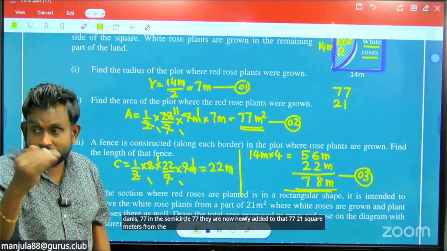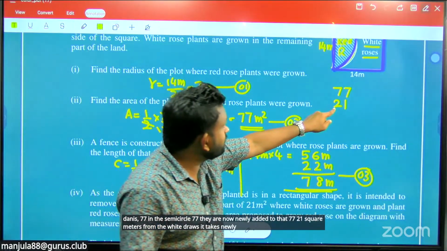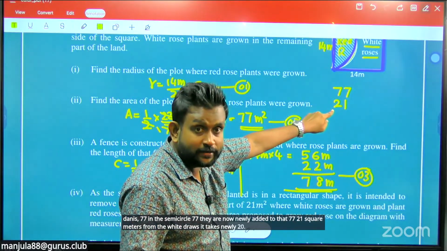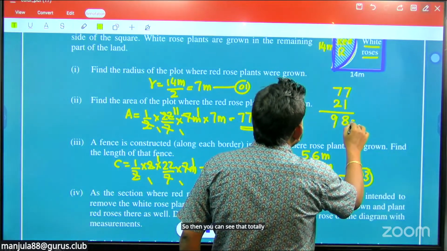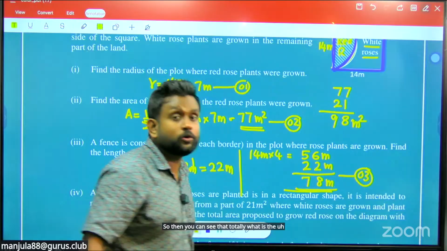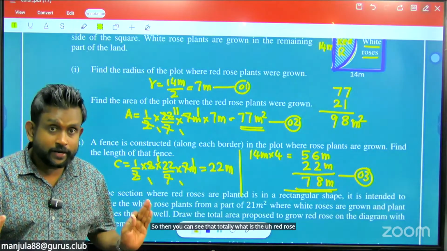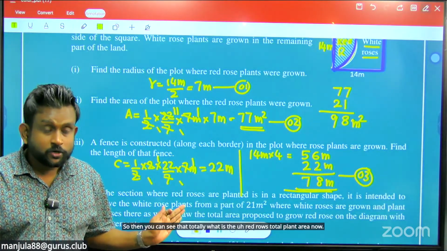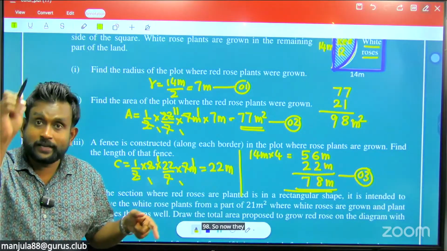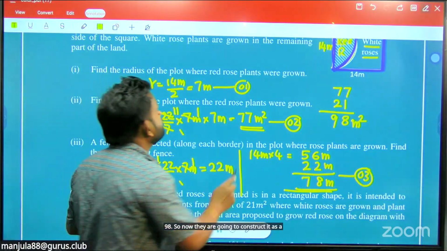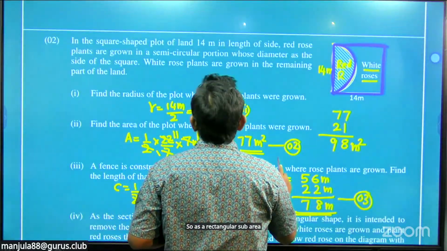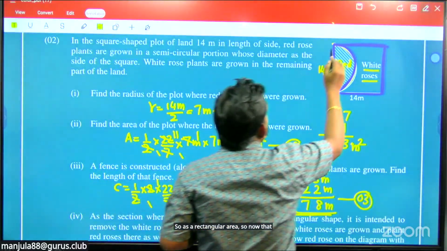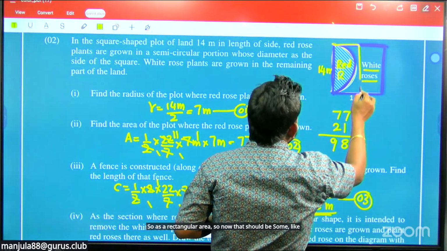It takes newly 21 square meters to that area. So you can see what the red rose total plant area is now: 98. Now they are going to construct it as a rectangle.